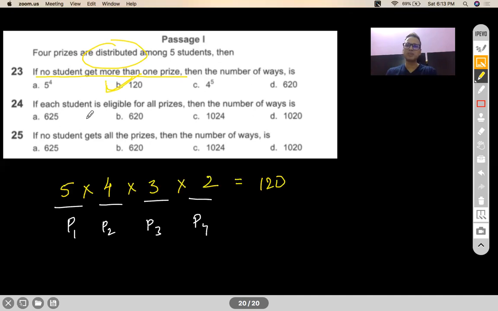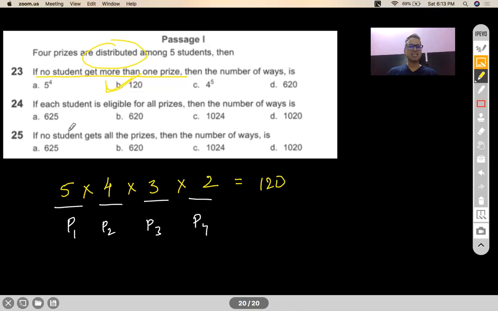Student 2, he may get 1 prize. 3 may get 1, 4 may get 1, 5 may not get anything. Correct? Similarly, this 1-1-0 combination can go around. So many cases will form from there. Now, which one prize? That also is a matter. So basically, here you have to take the most efficient way to solve the question.